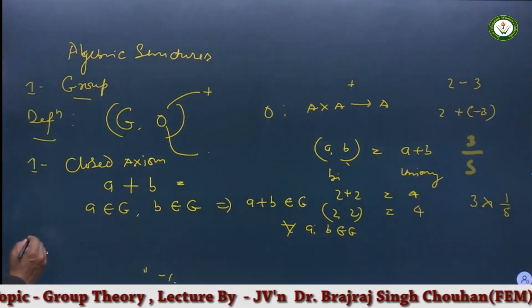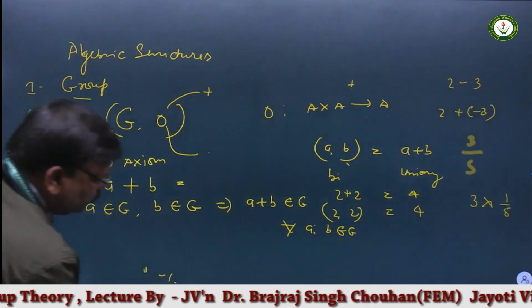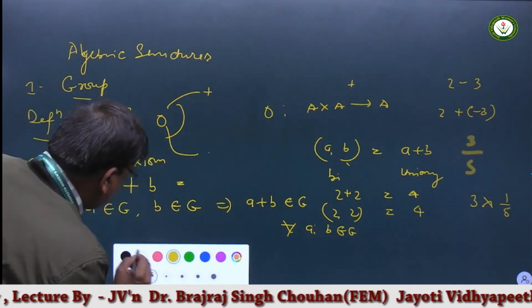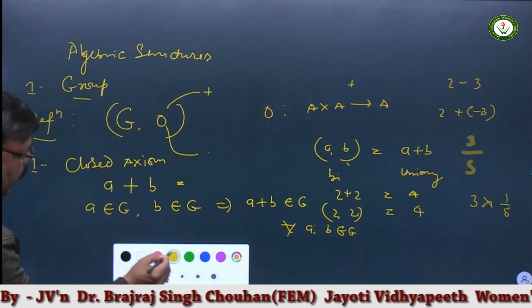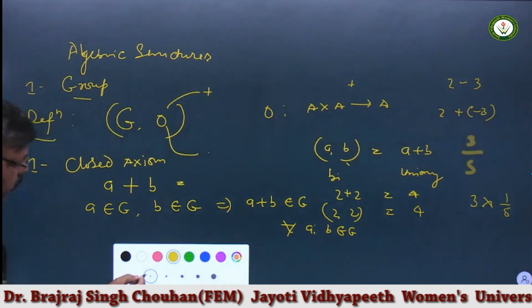The second condition is the law of association. The second condition is the associative law.